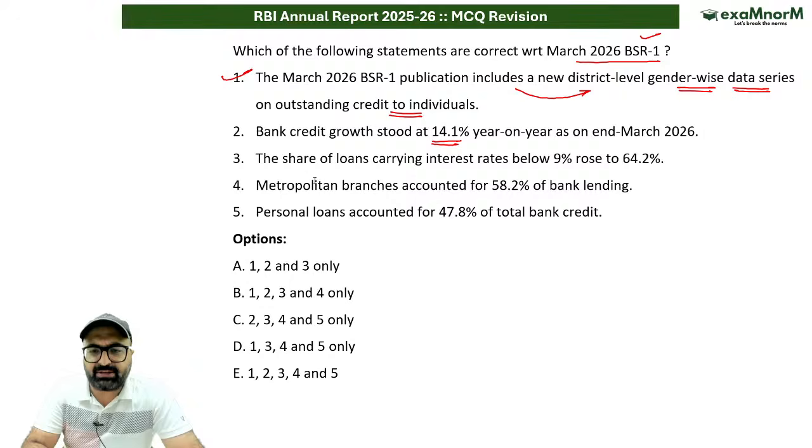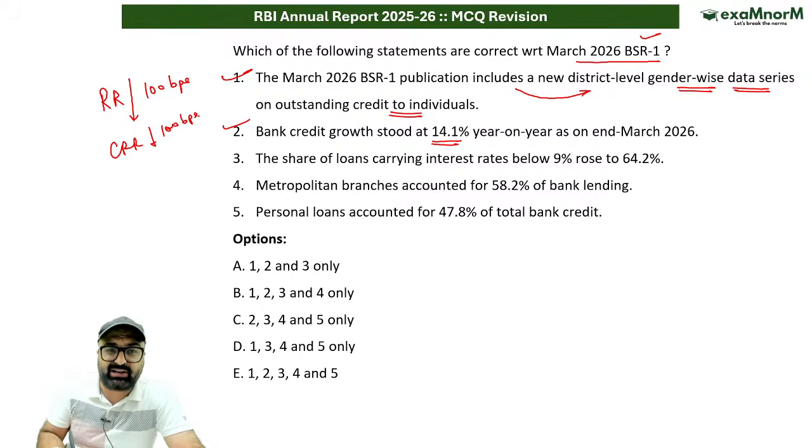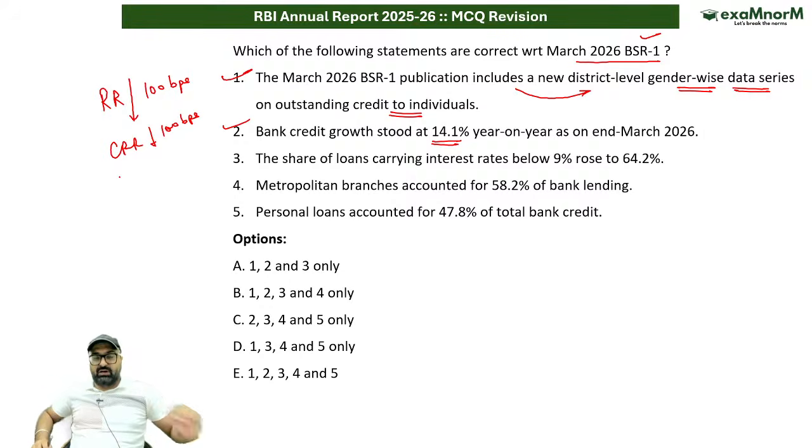Yes or no? Give me the answer. This is very important. So this point is correct because of the decrease in repo rate. We all know that repo rate has been reduced by 100 basis points in the past one financial year, as well as CRR has been reduced by 100 basis points, which has resulted in an increase in liquidity and cheaper liquidity with the banks, due to which the transmission has been witnessed in an appropriate manner.